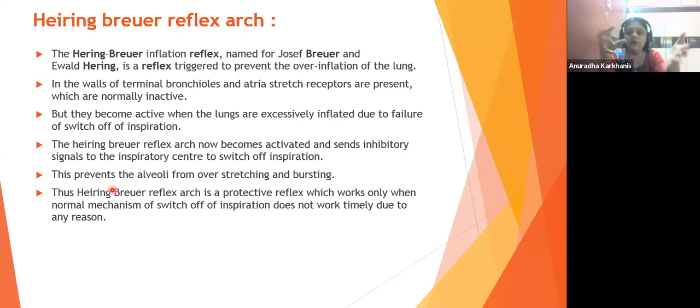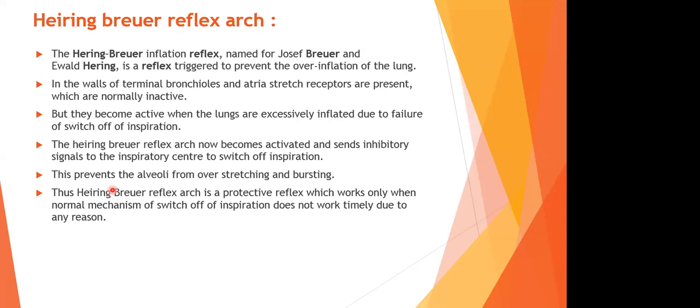So this was first found out by Hering and Breuer, and therefore the name is Hering-Breuer reflex arc. Okay. Thus, the Hering-Breuer reflex arc is a protective reflex and works only when the normal mechanism of switch off of the inspiration does not work timely due to any particular reason. The reasons are numerous, but for any particular reason, immediately this will be activated. Okay. So as I said, this part is not given in your books.